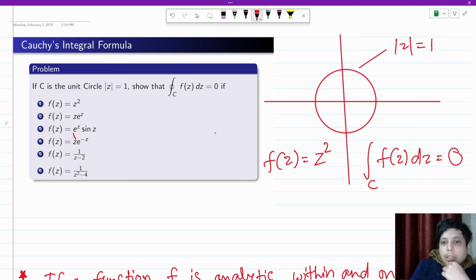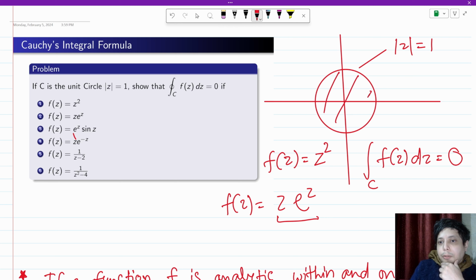Okay. If f(z) = z e raised to the power z, then we know that e to the power z is an entire function, z is an entire function, so their product is an entire function, or their product is an analytic function. ठीक है. Within and on this region |z| ≤ 1.